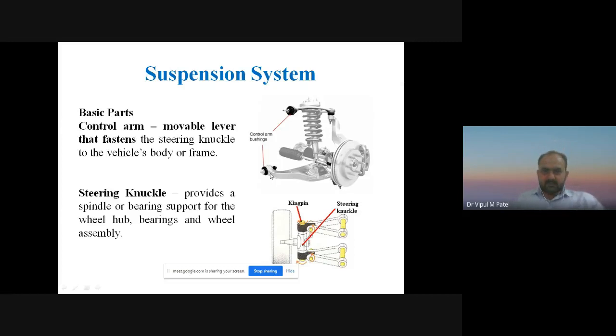frame. In the second figure you can see the steering knuckle. This one is a steering knuckle. So what is the use of the steering knuckle? It provides a spindle and bearing support for the wheel hub,